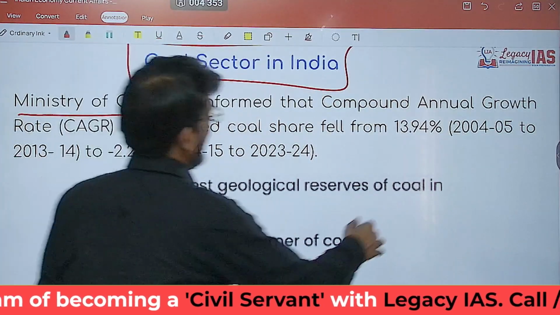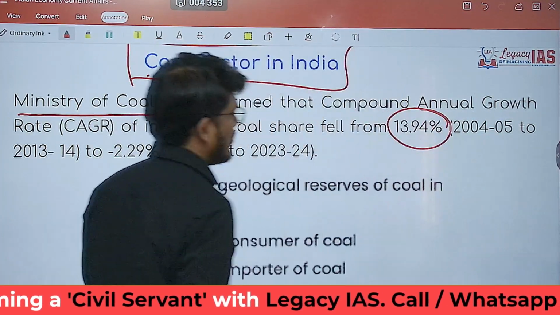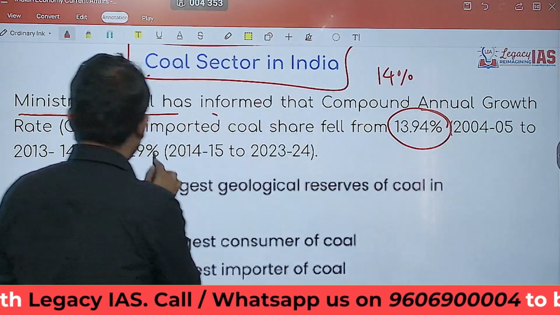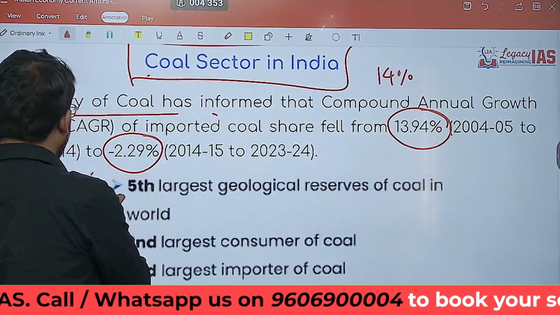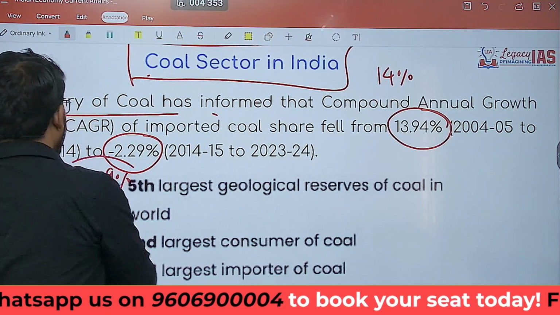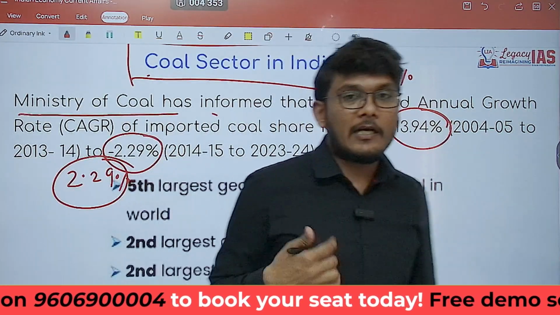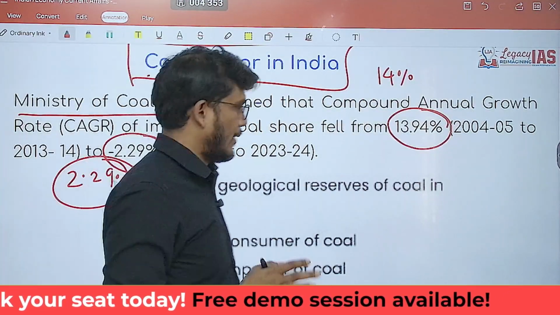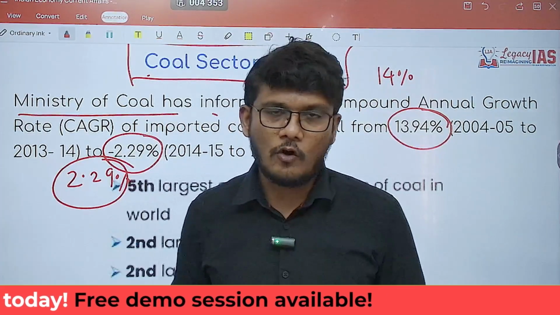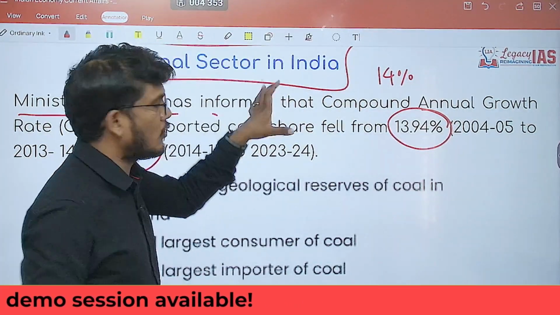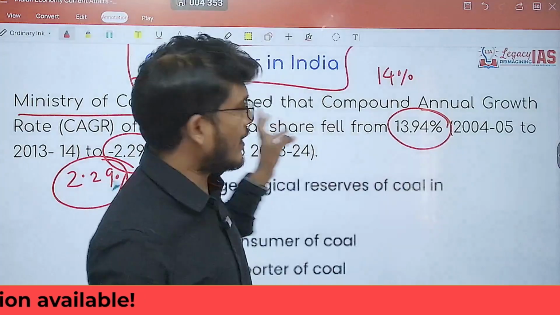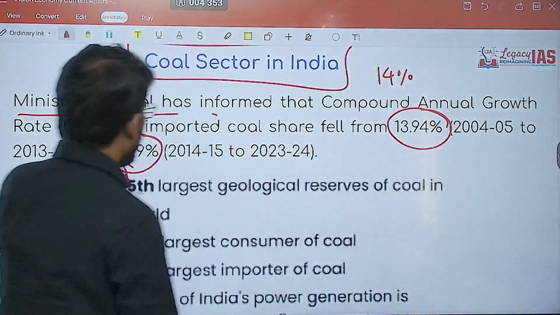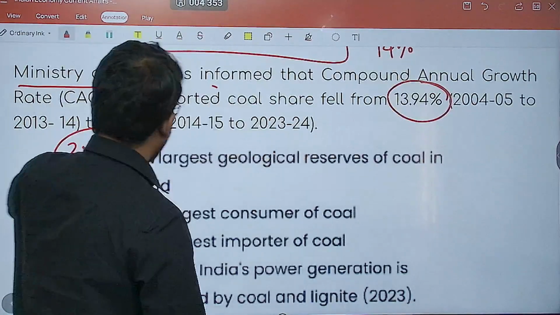Now that has fallen from close to 14%. So the year on year growth of import was around 14%. From that it has fallen to minus 2.29%. That means the coal that we are importing year on year is now falling down. So this is the news in the coal sector. You should remember this. So the question can be, has it consistently increased in the last 10 years? No, because now it is falling down. Or in the last 20 years? No, it is falling down as well.